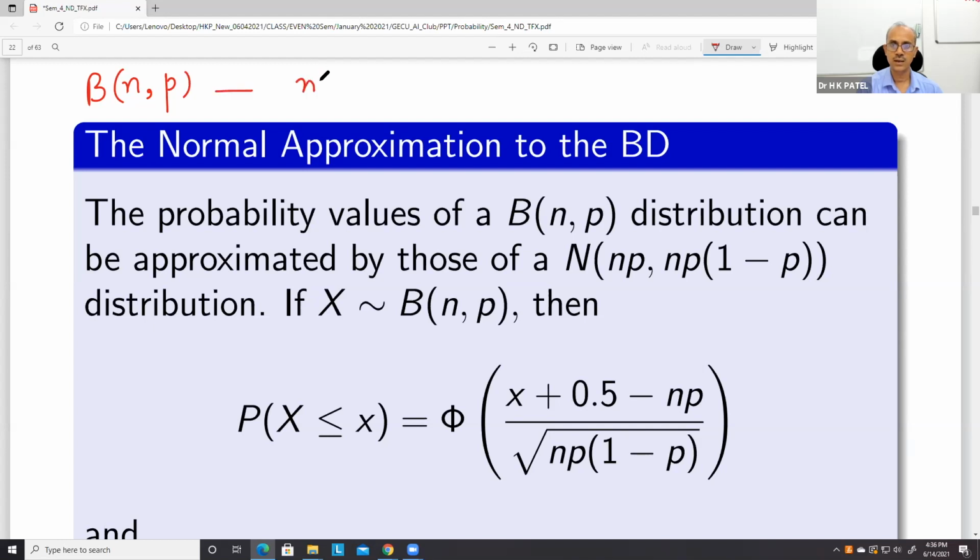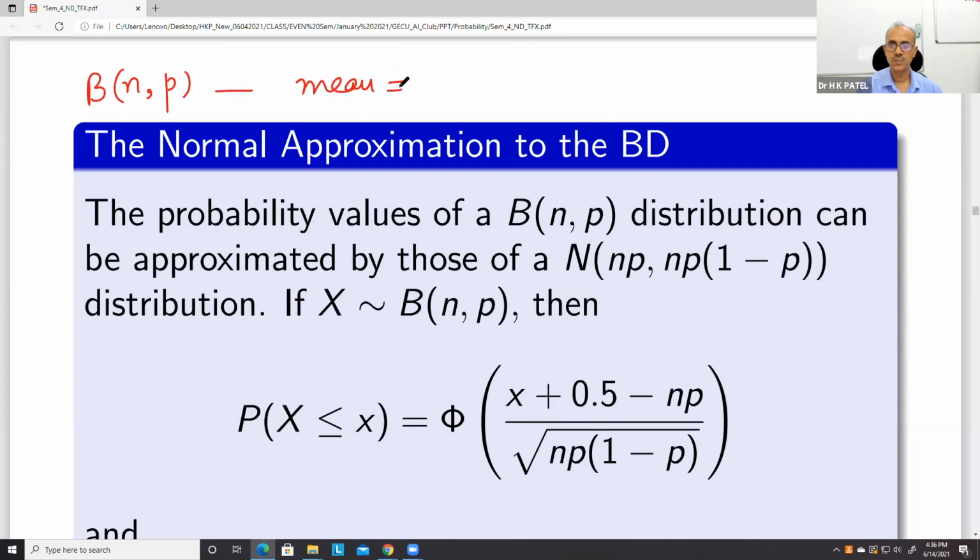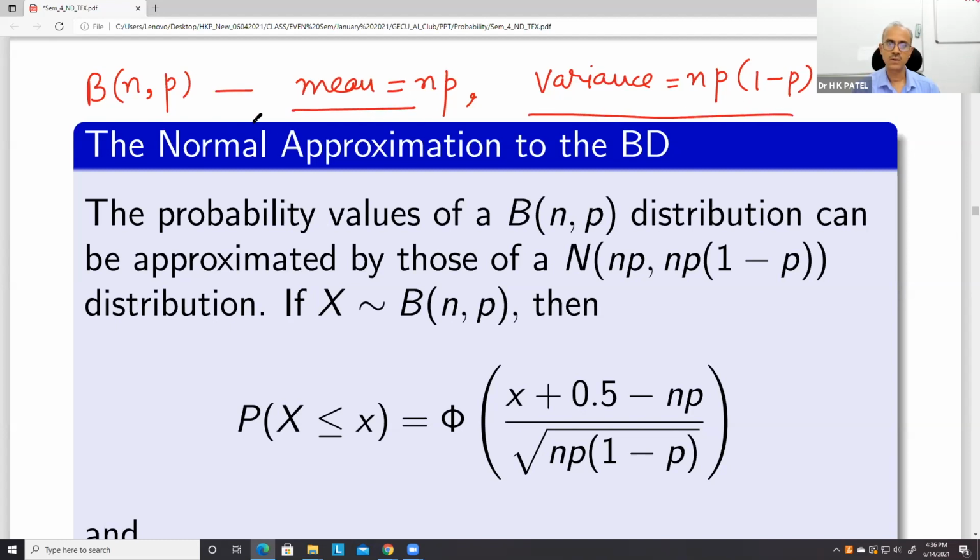We also know that the mean of the binomial distribution is np, and the variance is npq, where q is 1 minus p. So we simply take a normal distribution whose mean is np and variance is np(1 minus p).